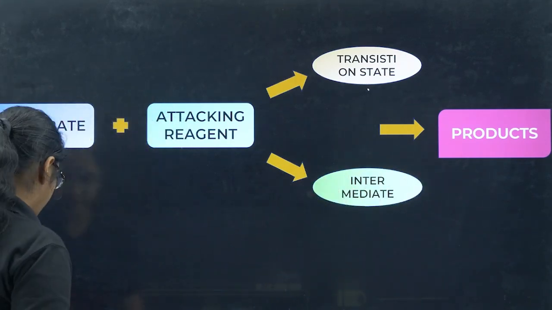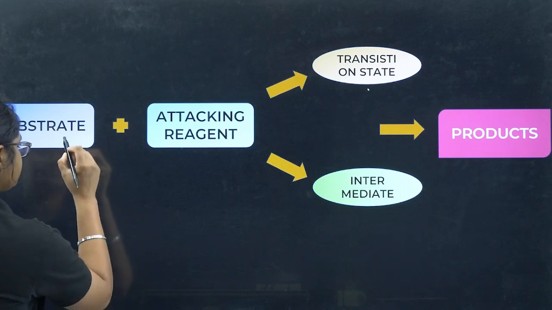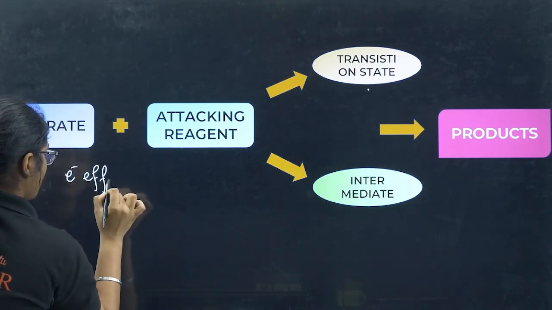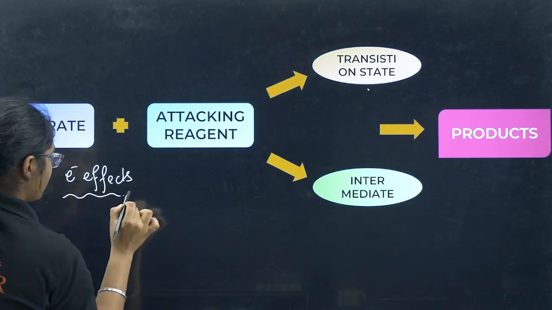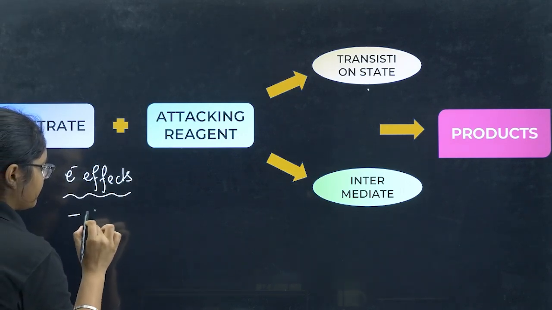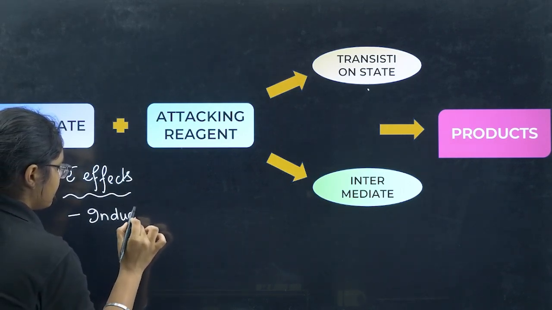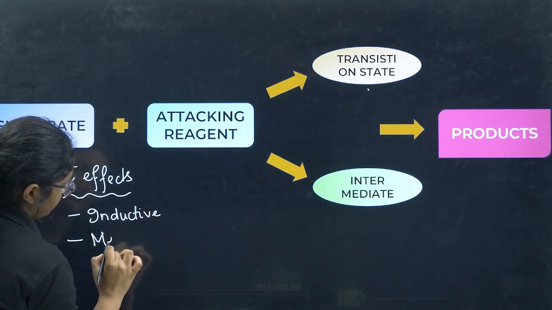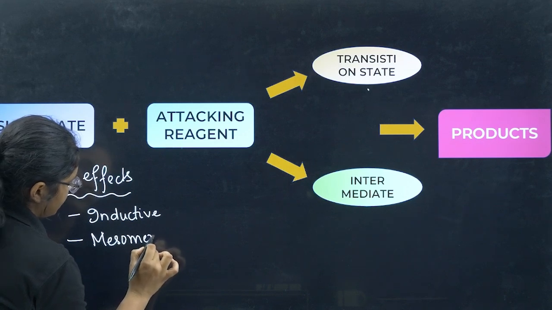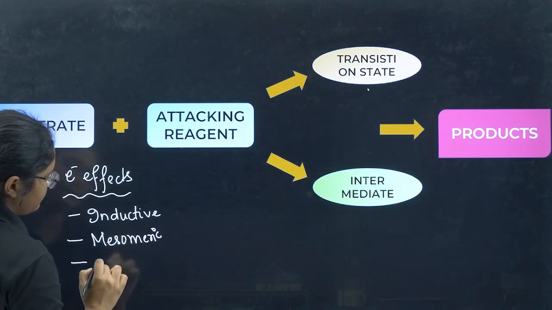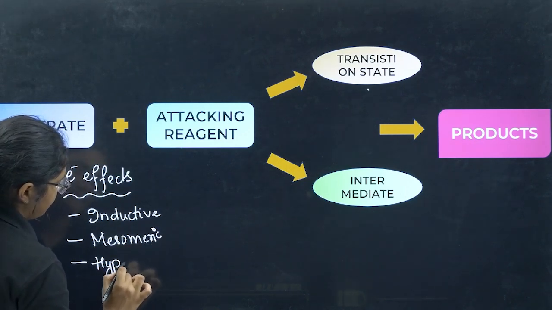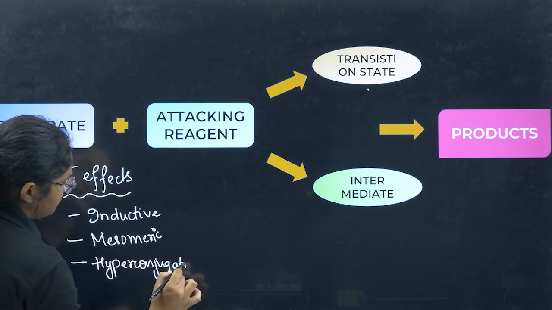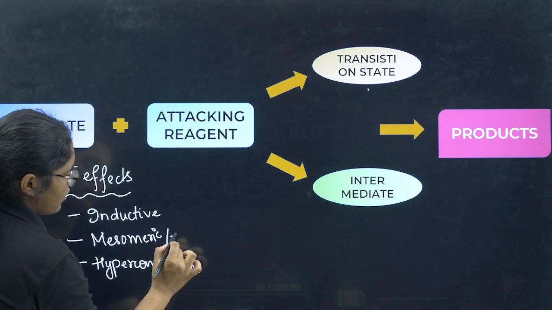Now in this substrate, what all things we will learn? In this substrate we will learn the electronic effects. Okay, what are the electronic effects we have here? We have inductive effect. Okay, we have here mesomeric effect. You might be thinking what ma'am is telling, but just wait, you will understand. Hyperconjugation. Okay, these all things we see for a substrate, mesomeric or resonance.